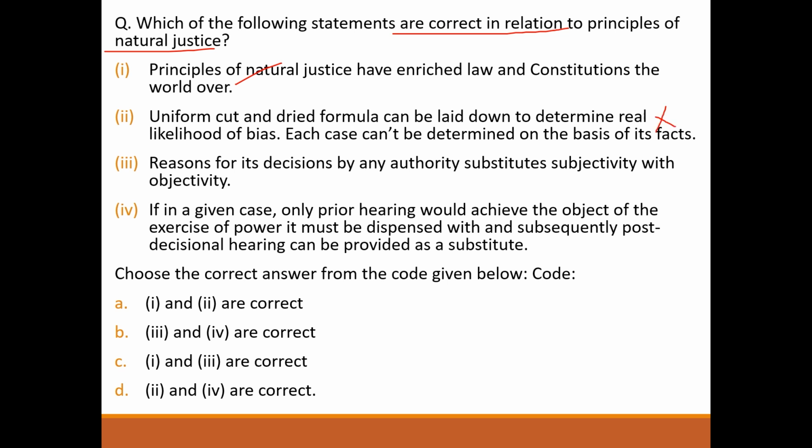Reasons for its decision by any authority substitutes subjectivity with objectivity. Correct. If in a given case only prior hearing would achieve the object of the exercise of power, it must be dispensed with, and subsequently post-decisional hearing can be provided as a substitute. Wrong. So answer will be option C.